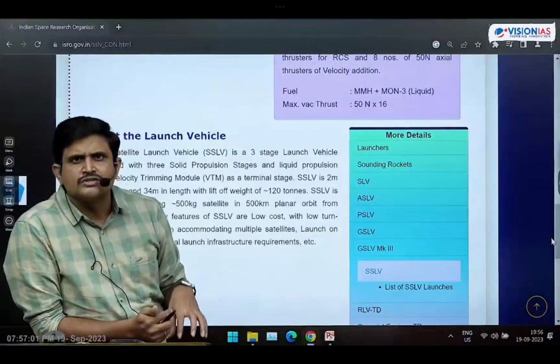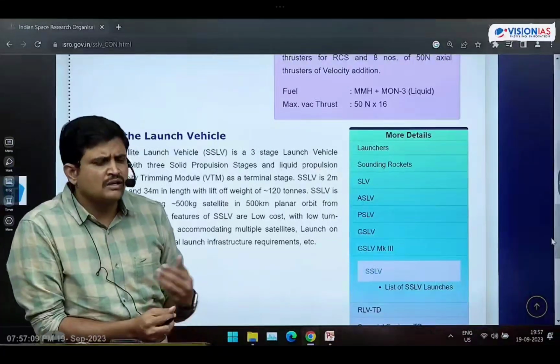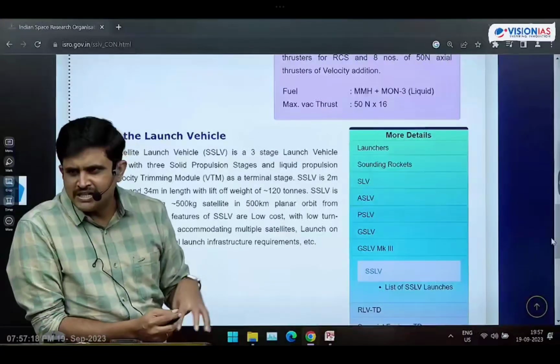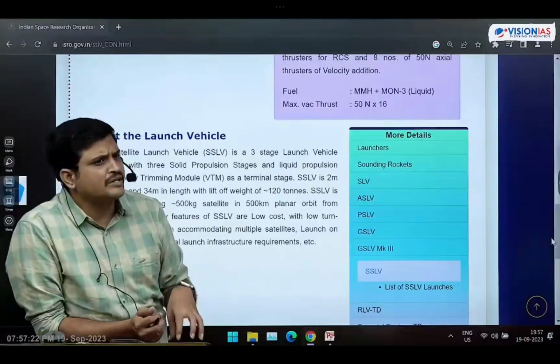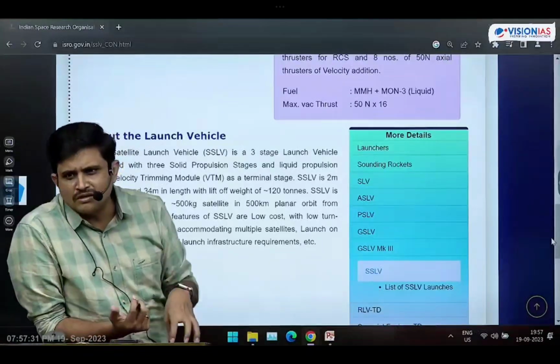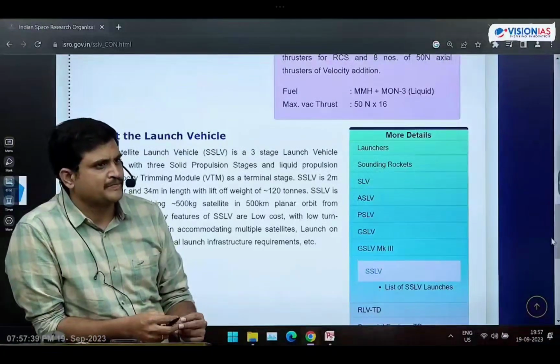Any doubt regarding this? See, there is a doubt from online. Why is velocity trimming module not introduced in other rocket systems? Other rockets like PSLV, GSLV, MK3 maintain a sufficient speed while launching the payloads. But here, we are using different payloads. One payload is 10 kgs, another is 100 kgs, another is 150 kgs. Those weights are not near, there is a huge difference. Hence, we need to maintain the velocity trimming module there. Okay, students, are you packing?